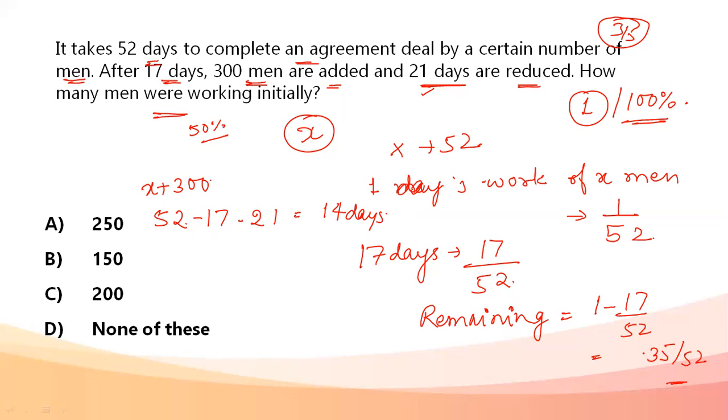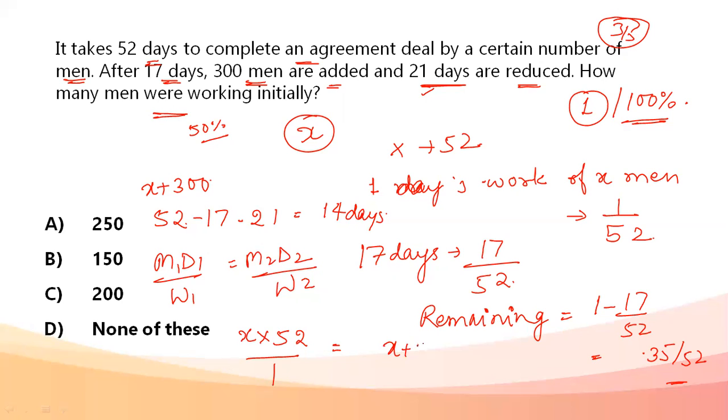Okay, now let's apply the man-days concept, or let's go by the chain rule. M1 D1 by W1 equals M2 D2 by W2. So M1 is X, initial days 52, divided by 1, equals the number of new men, which is X plus 300, times the new days, 14, divided by the work that is remaining. W1 and W2 are the work that we have to do, divided by 35 by 52.